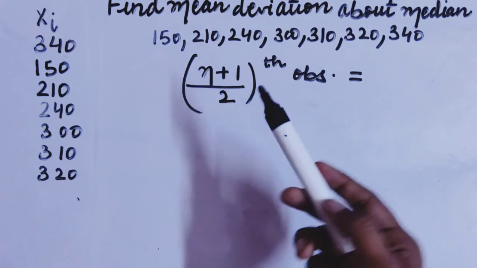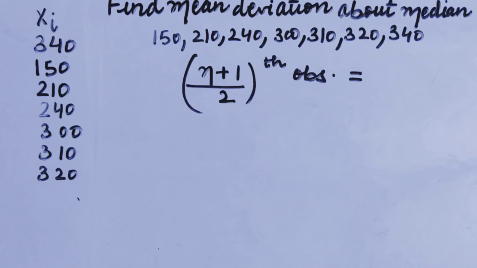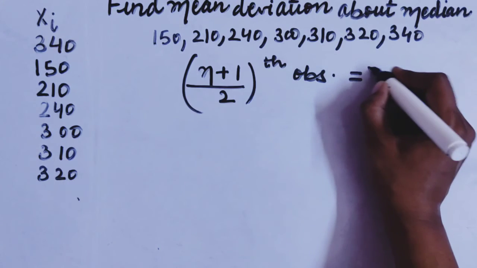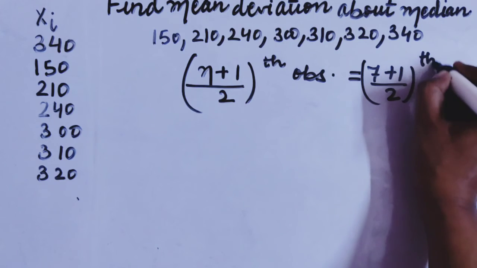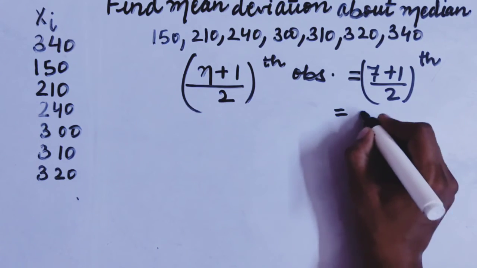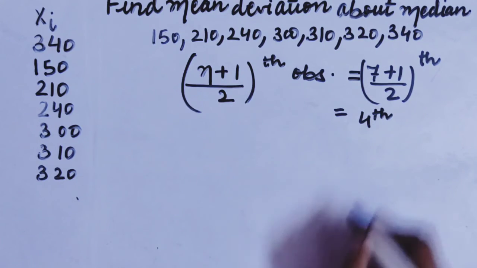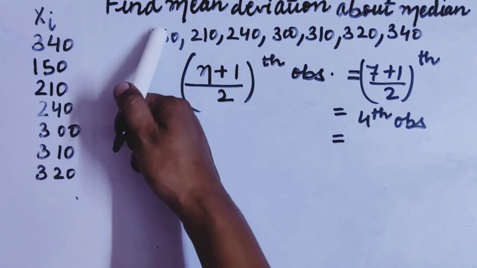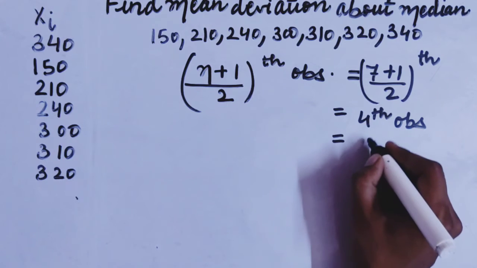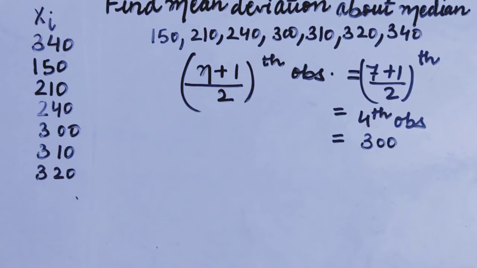How many observations are there? There were 7 observations. So it will be (7 plus 1) by 2th observation. It means they are asking about the 4th observation. So what will be the 4th observation from here, students? It will be 1, 2, 3, 4: 300. So what is your median? It is 300.